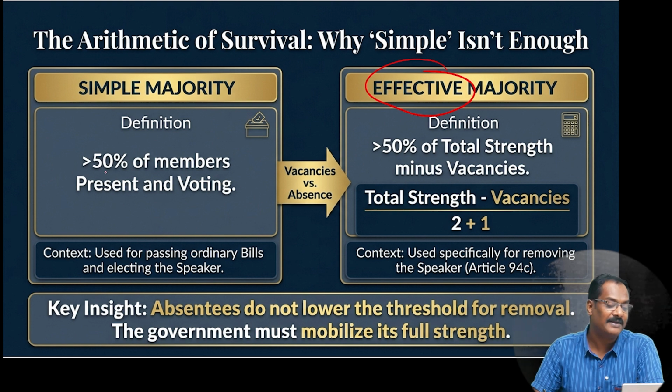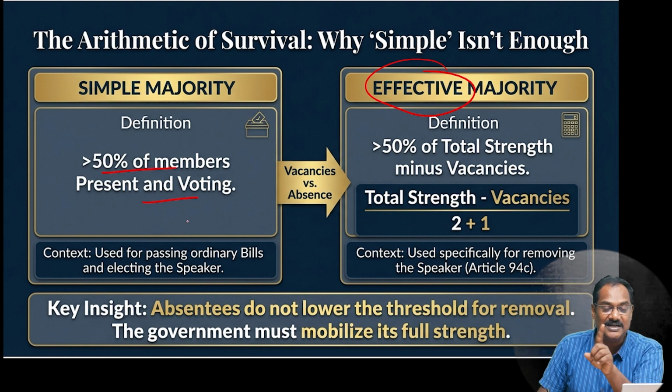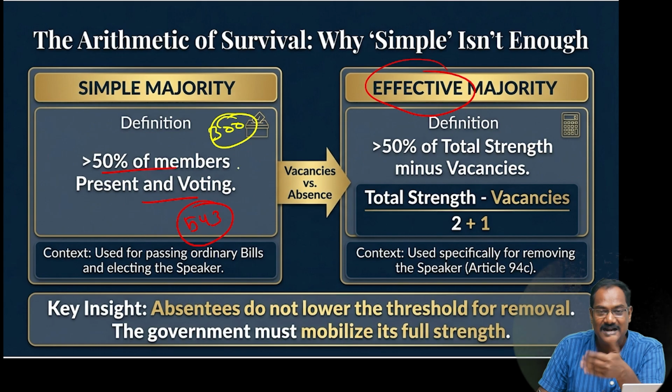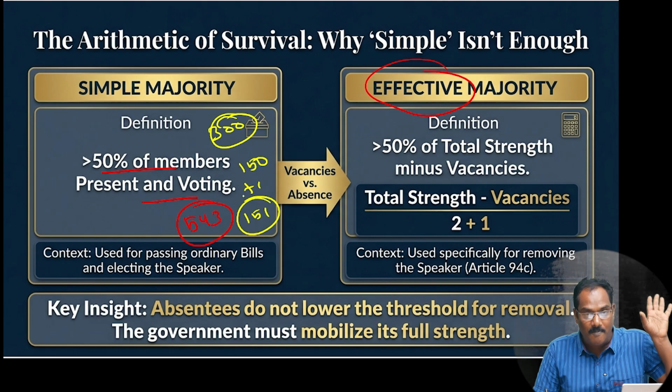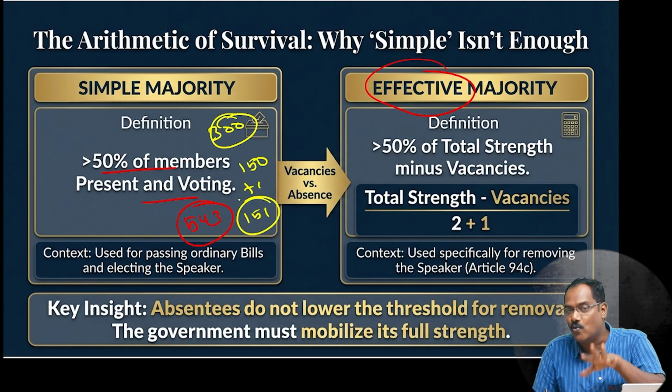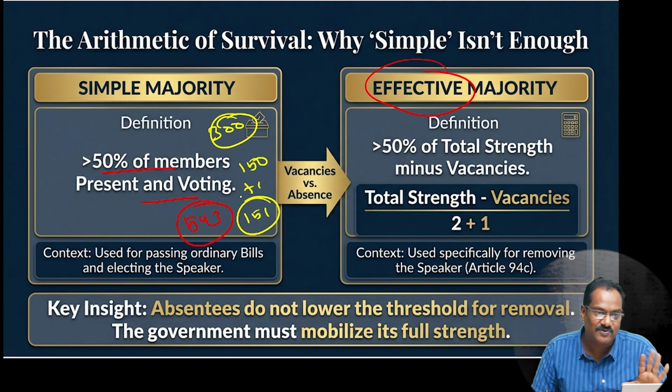Simple majority means 50% of those present and voting. For example, we have 543 members. Out of 543 members, if 300 people are there, then out of 300 people, half is 150, plus one, 151, is a majority. I'm repeating: how many people are present and how many people are voting, that majority is known as simple majority.